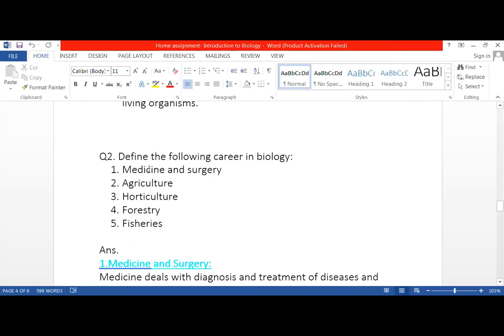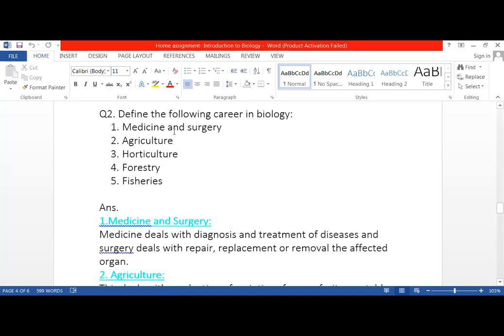So till the contribution of Muslim scientists, question number 4. Question 1 you have already done. Then questions 2, 3, and 4 you have to do as homework, and when you bring copies on Monday, all 4 questions must be completed in your bio copies. Now define the following careers in biology. Number 1, medicine and surgery. Number 2, agriculture. Number 3, horticulture. Number 4, forestry. Number 5, fisheries.